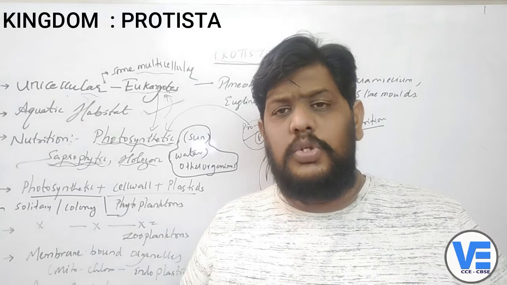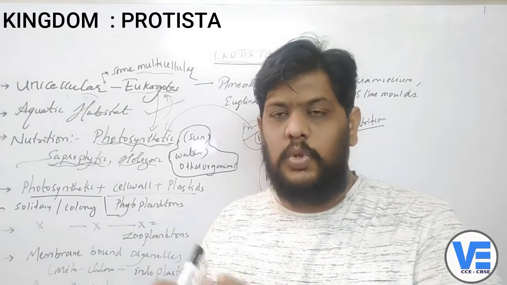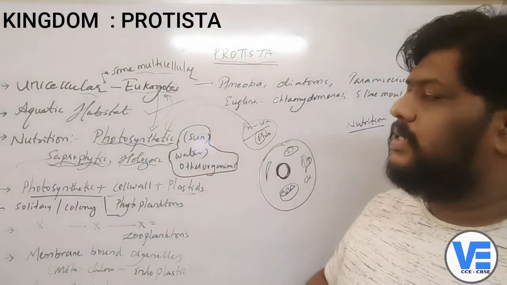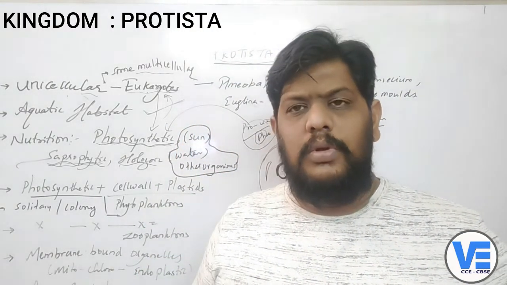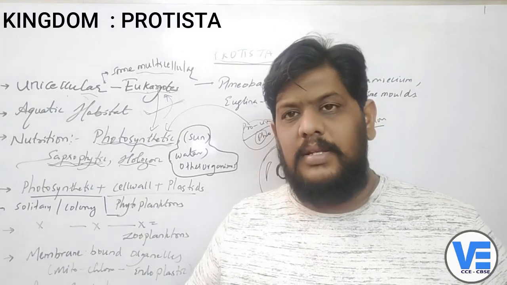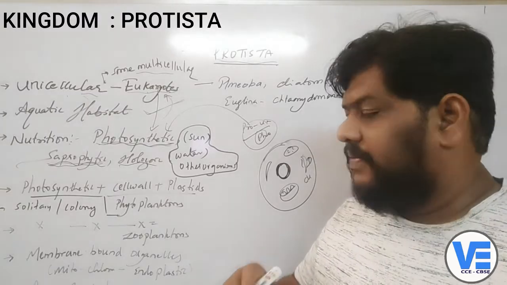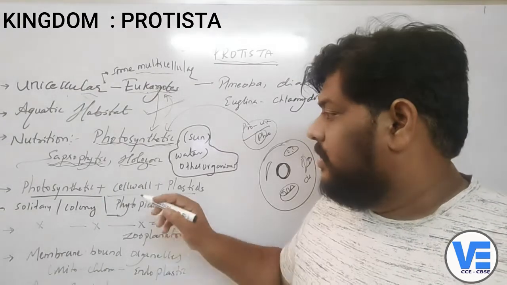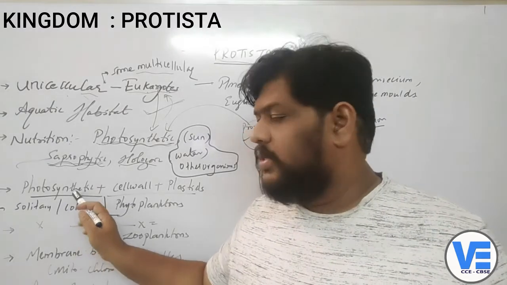Okay, now here we have to learn two new words, right? One is phytoplankton, the second one is zooplankton. The whole Protista, all the organisms of Protista, you can divide into phytoplanktons and zooplanktons. When you come to the phytoplanktons, there are some organisms which undergo the photosynthesis process.